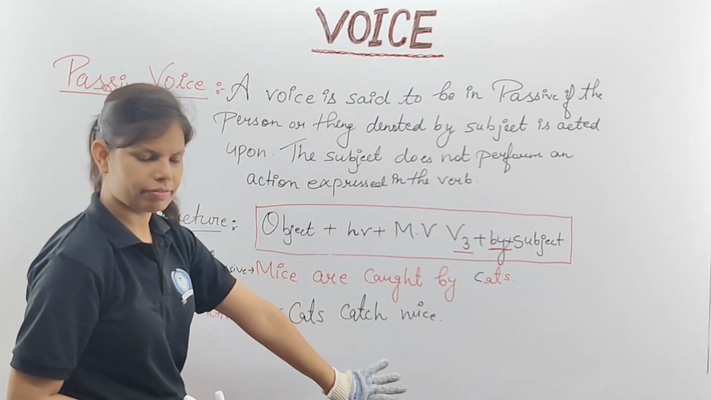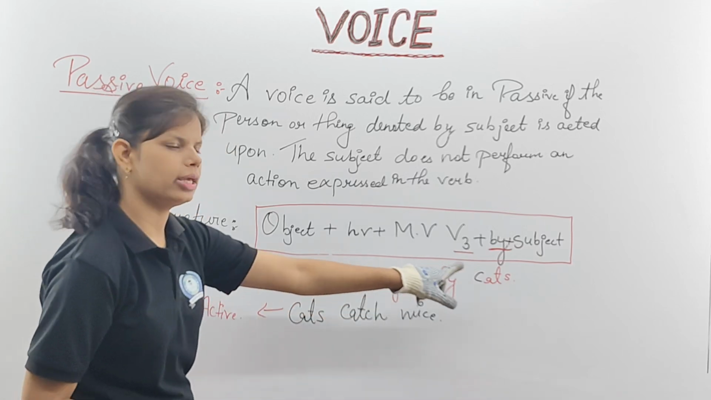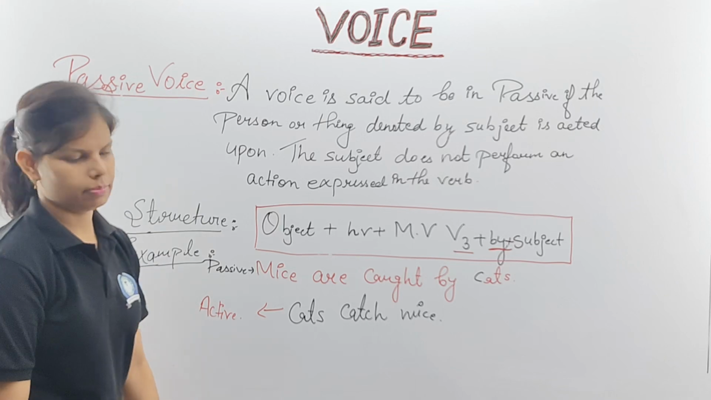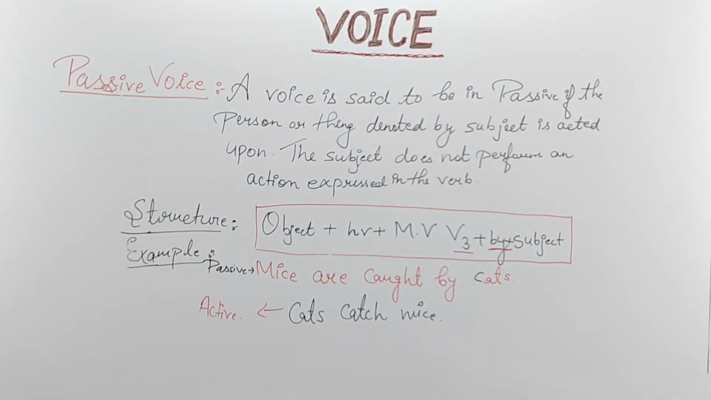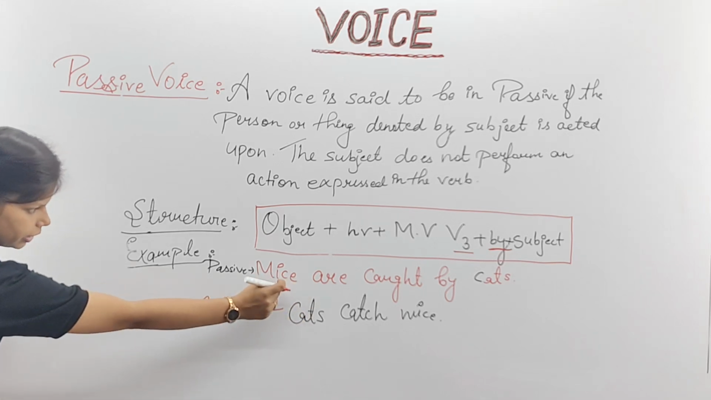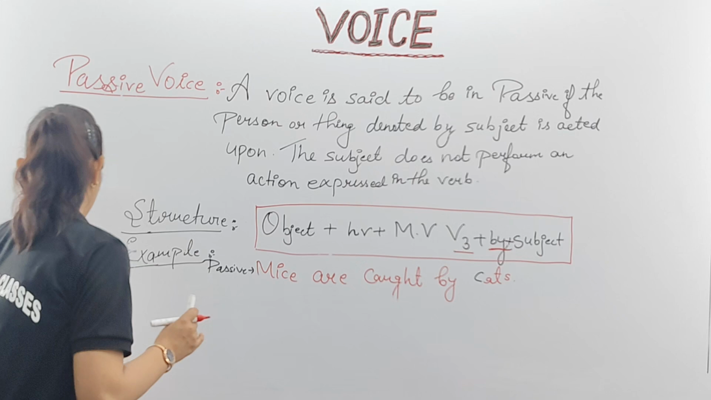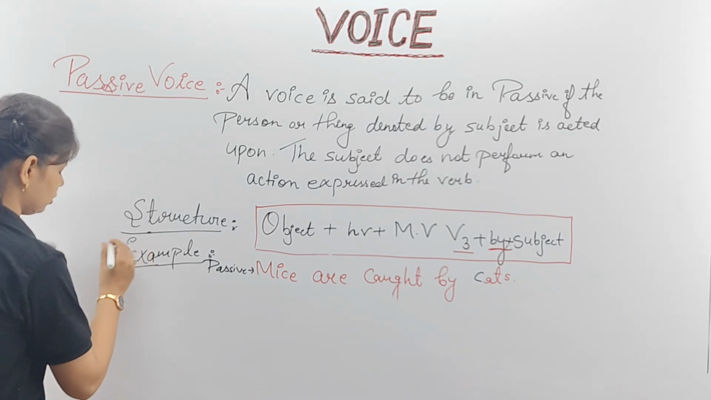Now, are you clear with this statement? Cats catch mice is active voice. Mice are caught by cats is your passive voice. Please note it down. Here, in the last line you will write the subject, mice. Here your subject is what? Here for active voice. Now I am going to erase this. You understand? Now let's talk about the subject.